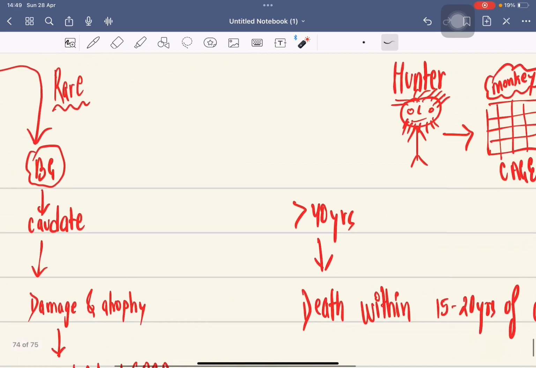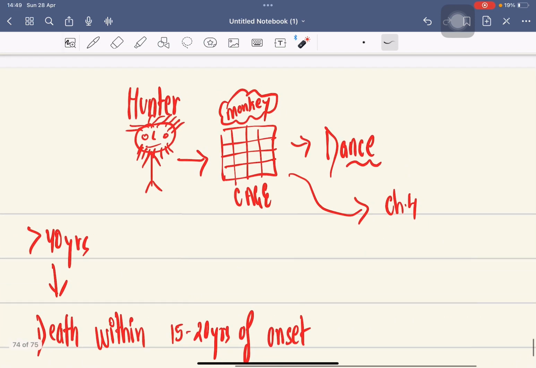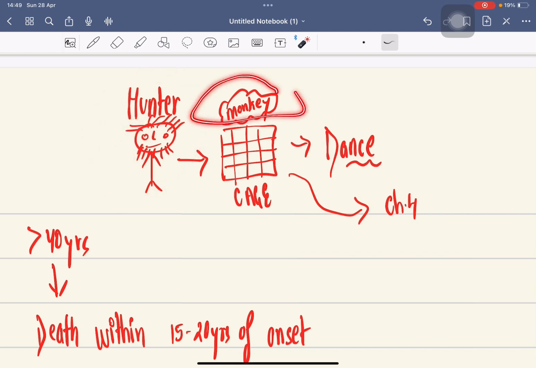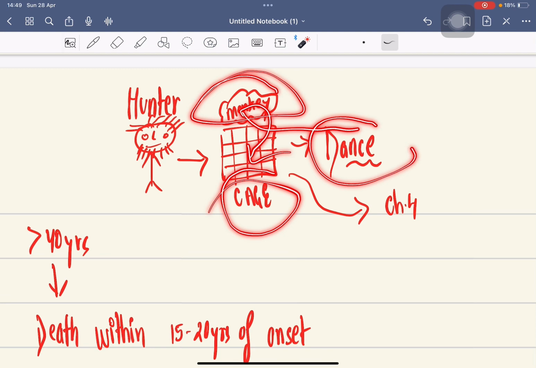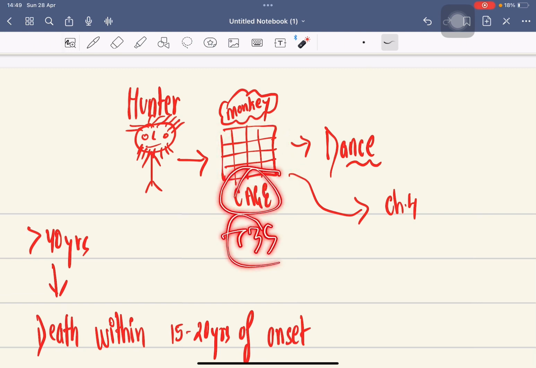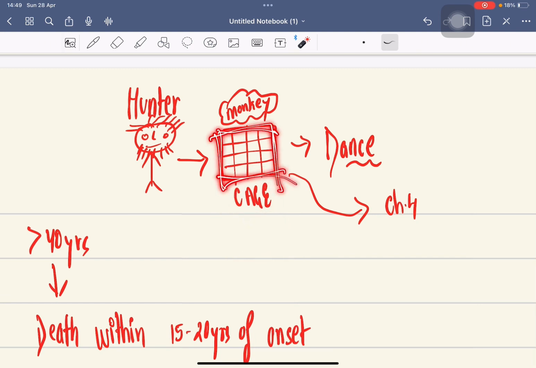How can we remember this? Let's remember there is one hunter who loves hunting. He hunts a monkey, puts it in a cage, and asks the monkey to dance. The cage means CAG. This is the trinucleotide repeat. CAG trinucleotide repeat. There will be more than 35 repeats. And the wall, there are 4 walls. Chromosome number 4. Dance means chorea.